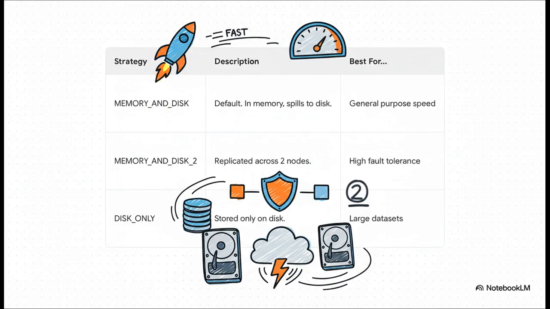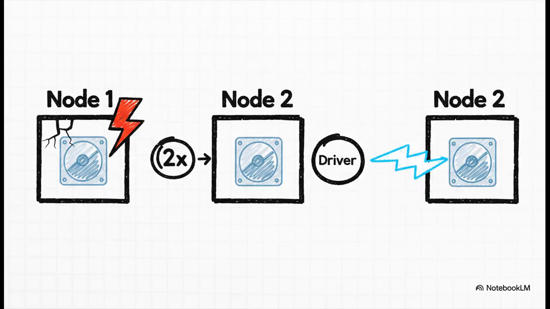But for what we're talking about today, for true resilience, check out that one in the middle, memory and disk 2. You see that little underscore 2 at the end? That little number is everything. So what's so special about that underscore 2? Well, using any of the storage levels that end in underscore 2 tells Spark to do something brilliant. Save a copy of each data partition on a completely different computer in the cluster.